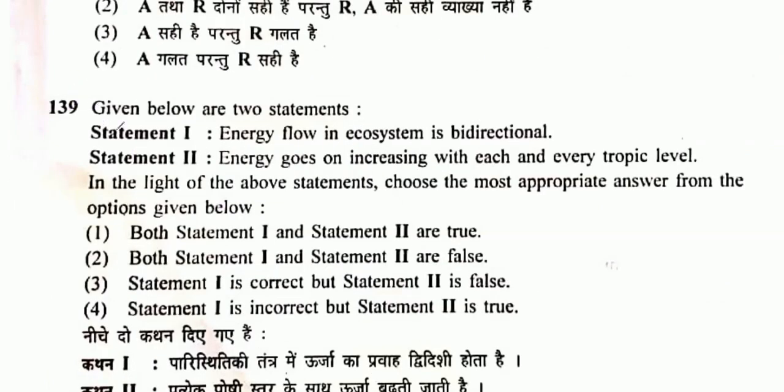Coming to question number 139. Statement 1. Energy flow in an ecosystem is bidirectional. So it is not bidirectional. Statement 2. Energy goes on increasing with each and every trophic level. So it is not. So energy is decreasing when you go from the lower to higher trophic level. So option 2 will be the correct one.